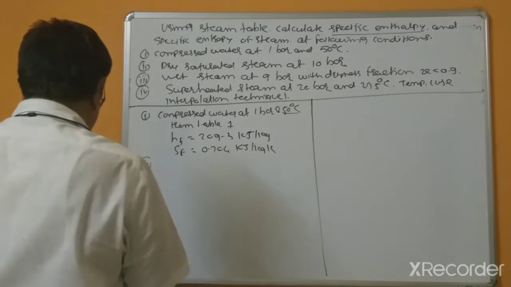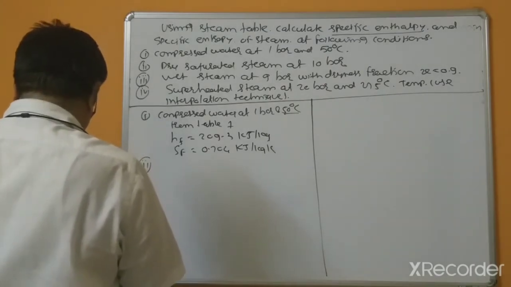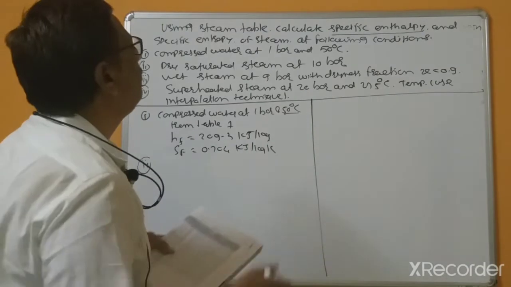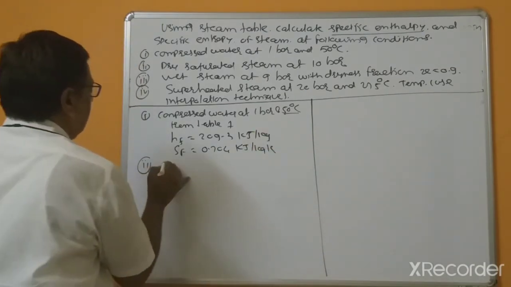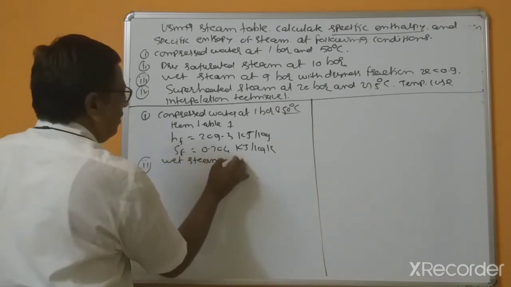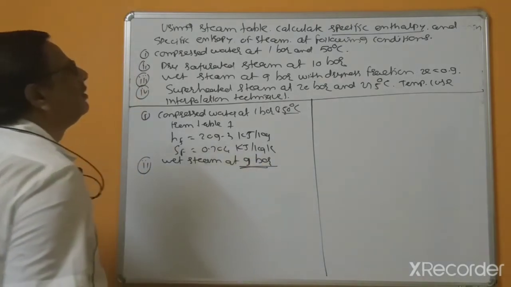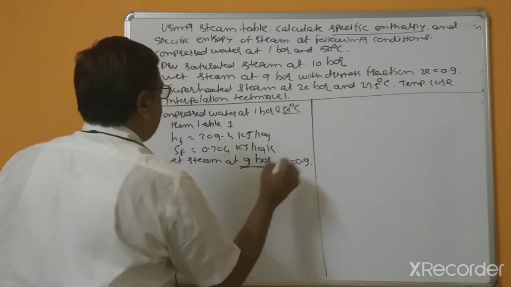Second bit, wet steam at 9 bar with x equal to 0.9.